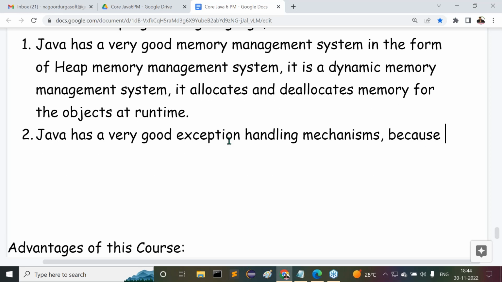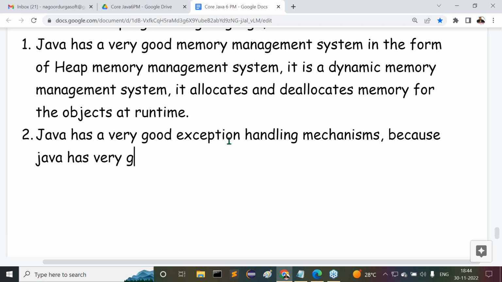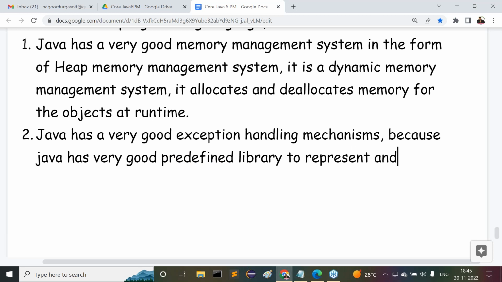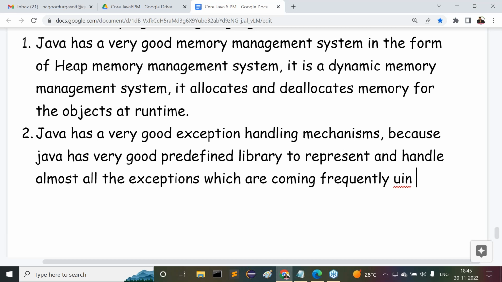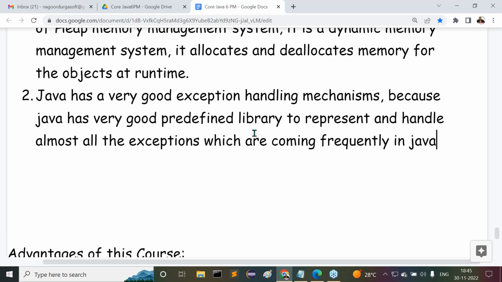Because Java has a very good predefined library to represent and handle almost all the exceptions which are coming frequently in Java applications.